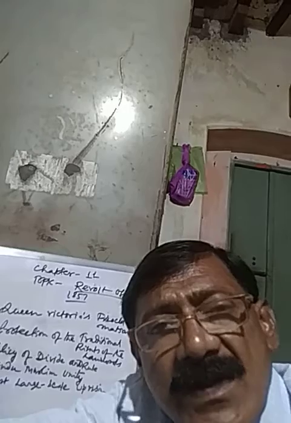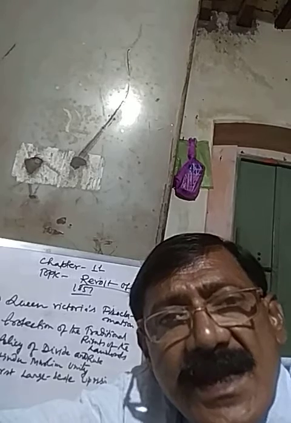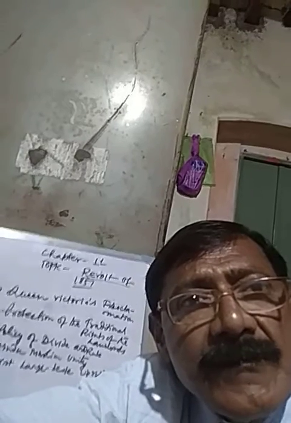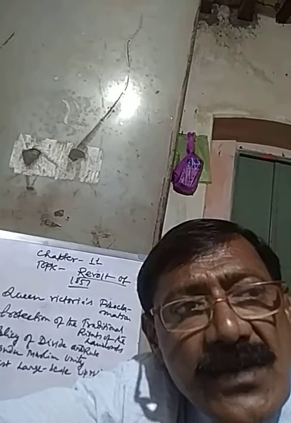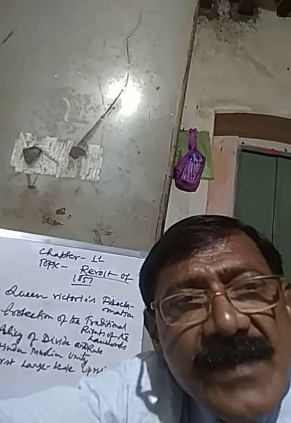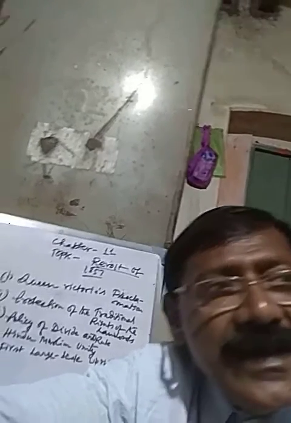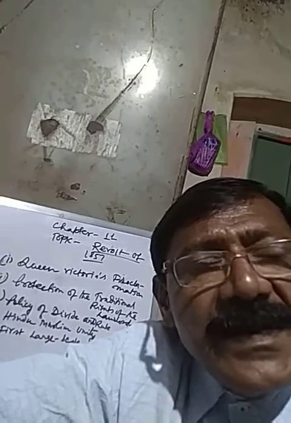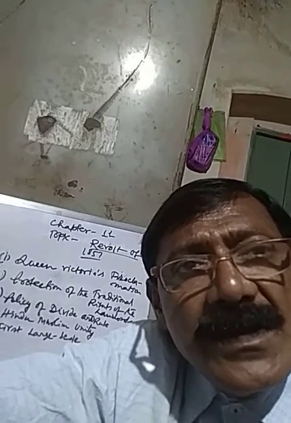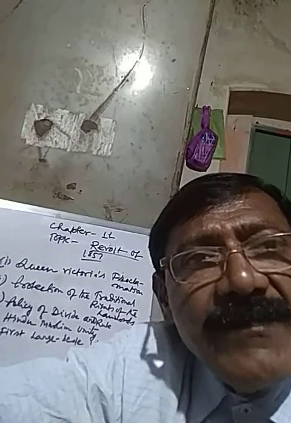Since Queen Victoria was declared the ruler of India under the proclamation, it was decided to make the celebration good, and they spent a lot of money, near about 1 lakh rupees at Delhi Darbar, in order to welcome Queen Victoria as the Empress of India.